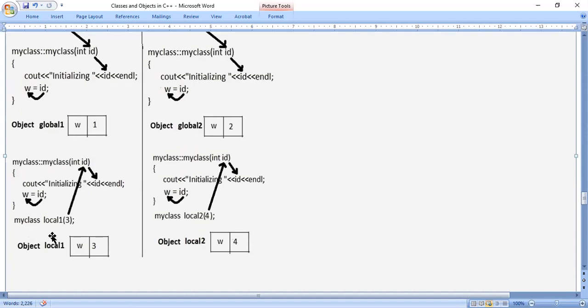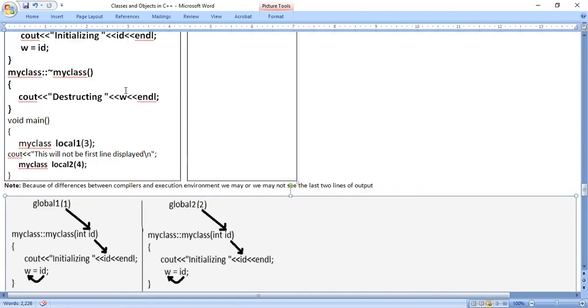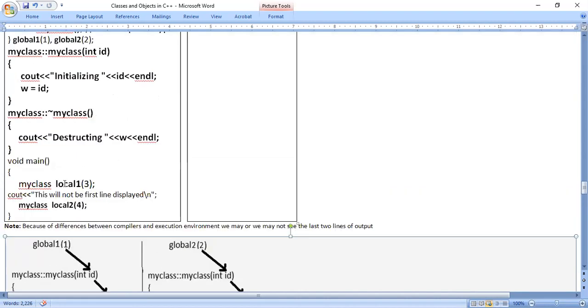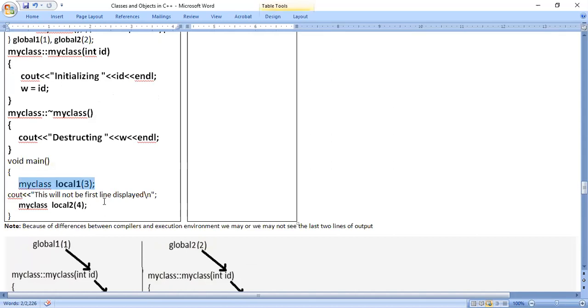Next, coming to the local object. Local object means which is created in the main program. You just observe this line. My class local 1 of 3. And one more thing I was supposed to say is, actually program execution starts from main. Okay, program execution starts from main, that is true.